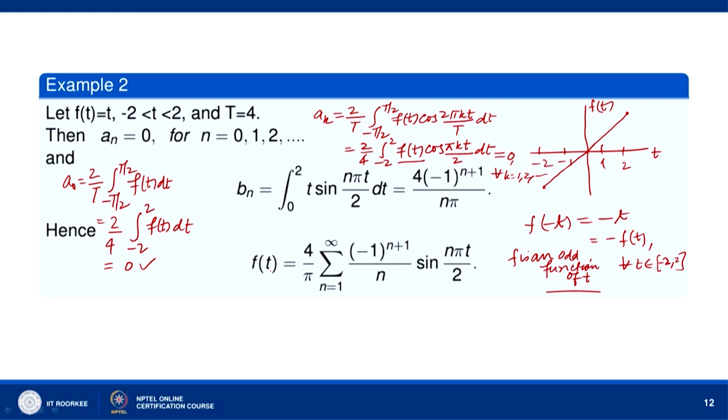Okay. So, f(t) is equal to the sum from n equal to 1 to infinity of b_n sin(2πnt/T), T is 4. So, sin(πnt/2). Okay. So, sin(πnt/2) here we have, and then we put the value of b_n, that is 4/π times (-1)^(n+1)/n.